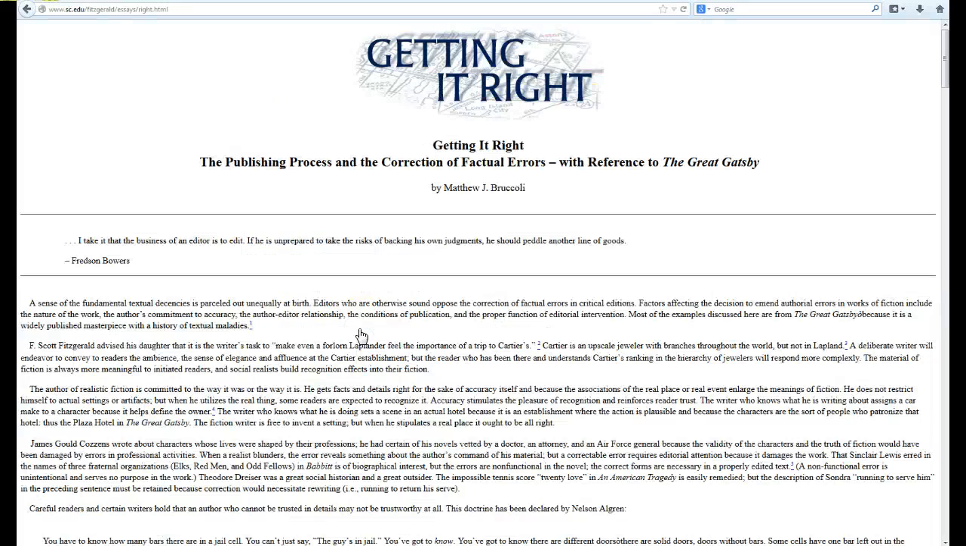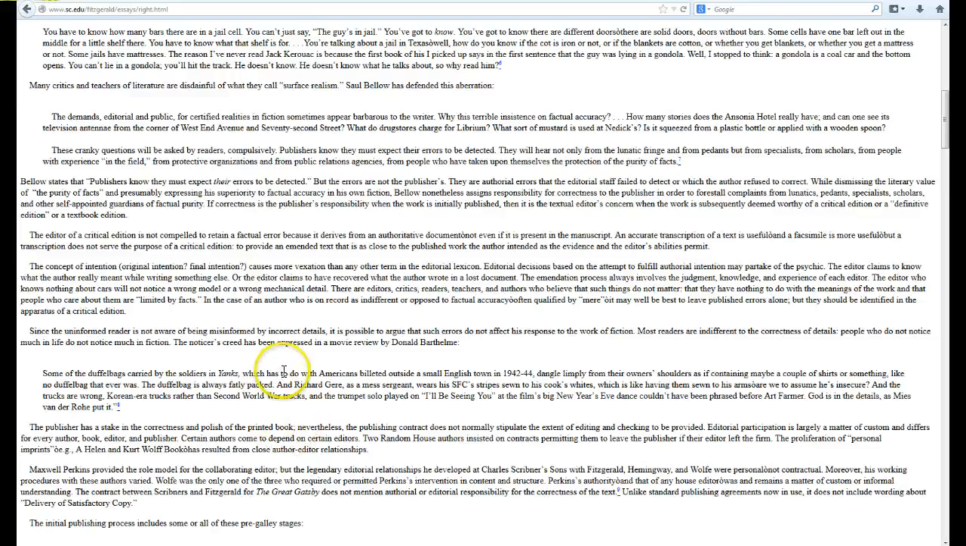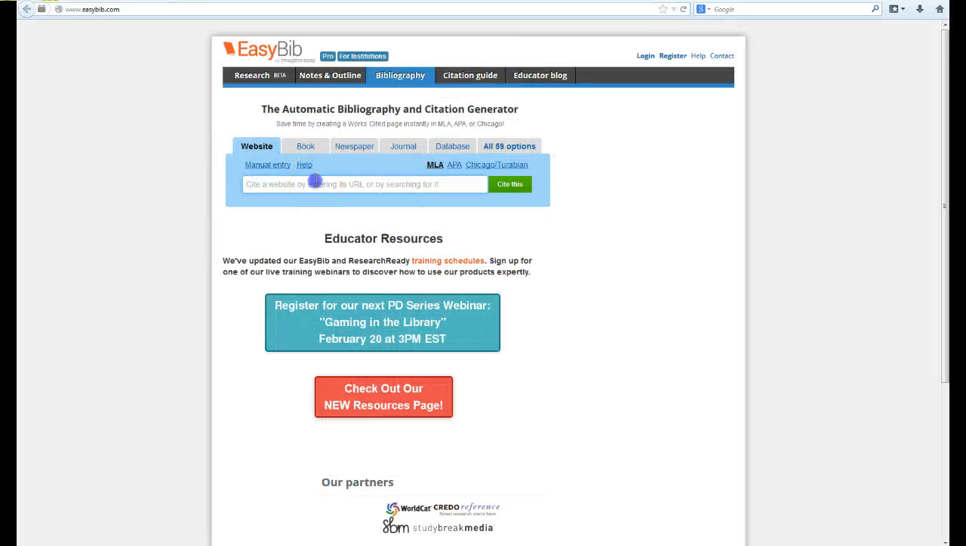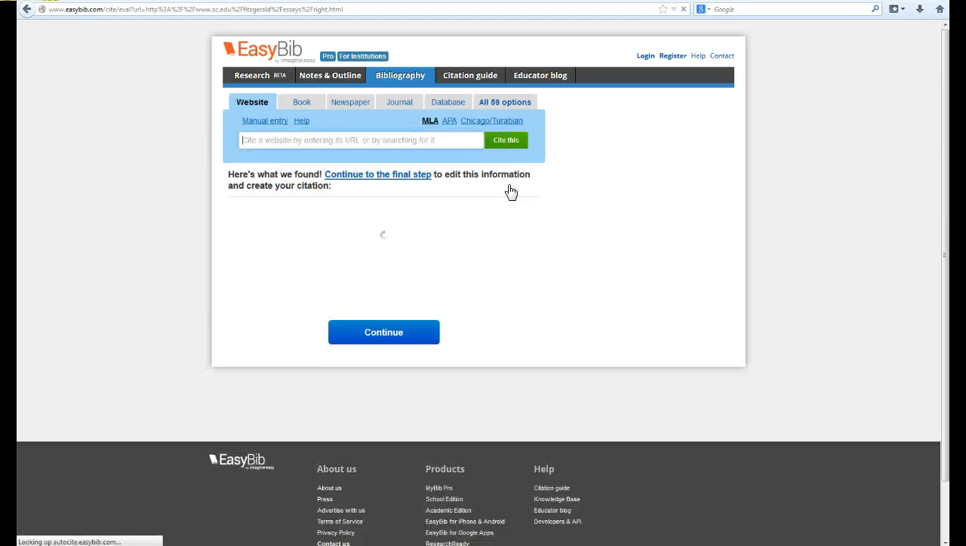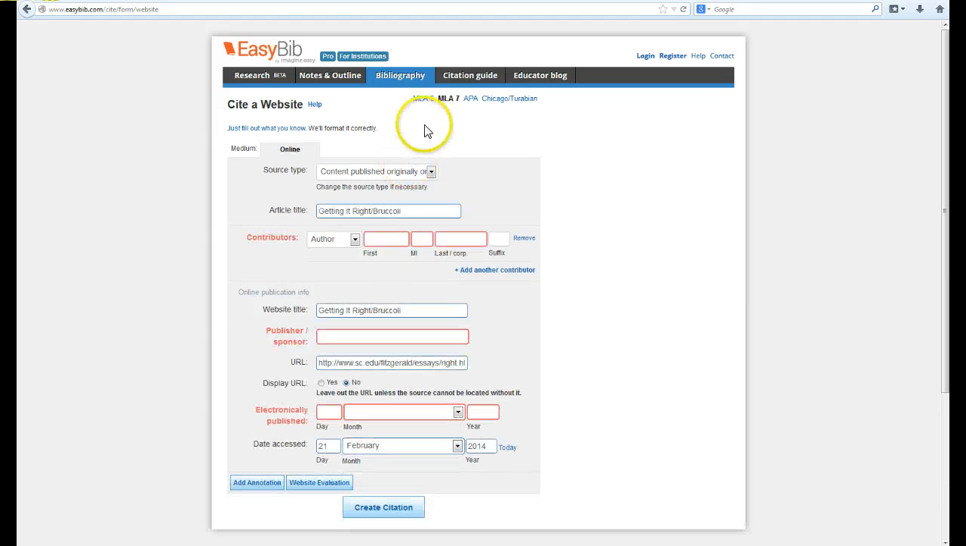All right, so I'm reading along. I'm going to use a quote or paraphrase something from here, and I decide, yeah, this is going to be one of my legitimate sites. Berkeley says something I really like on The Great Gatsby, and I'm going to use it. So I copy this over to EasyBib, paste it in there, and it says, we did find something, so let's continue. And did I choose MLA? Yeah, MLA 7. We want to do MLA 7.